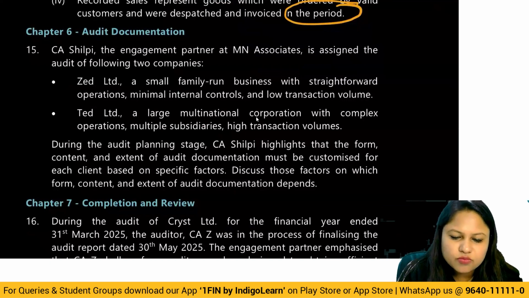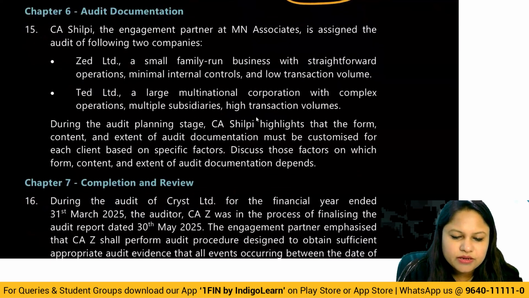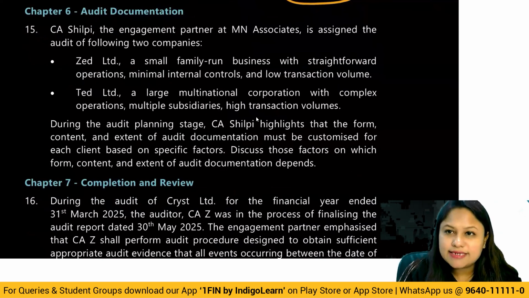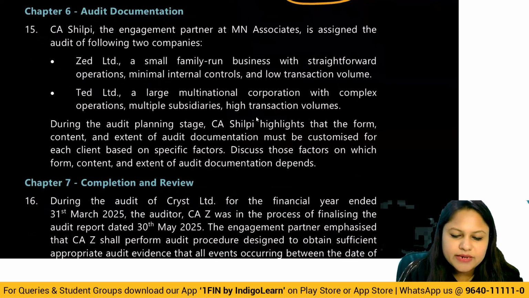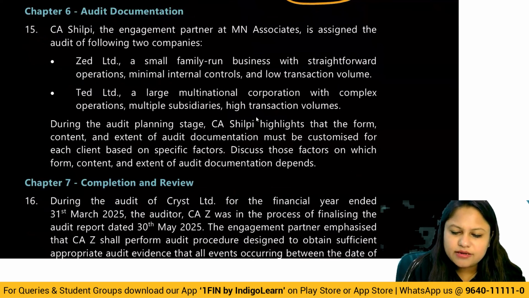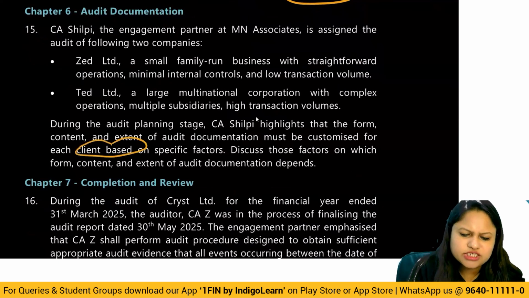Z Limited, a small family-run business with straightforward operations, minimal controls, and low transaction volume. Ted Limited, a large multinational corporation with complex operations, multiple subsidiaries, high transaction value. During audit planning stage, CA Shilpi highlights that the form, content, and extent of the audit documentation must be customized for each client based on specific factors.